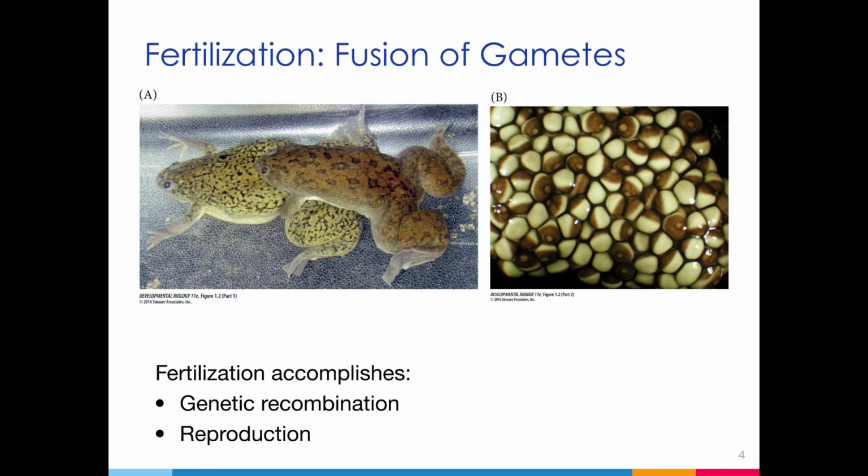In order to review the major events of each of these stages, we'll use the frog as an example. And we'll begin by discussing fertilization, which serves two purposes. Obviously, the creation of a new organism or reproduction, and genetic recombination, since there is both the merging of the sperm and the egg, and also because each of these has different combinations of alleles as a result of the genetic recombination that happens during meiosis.